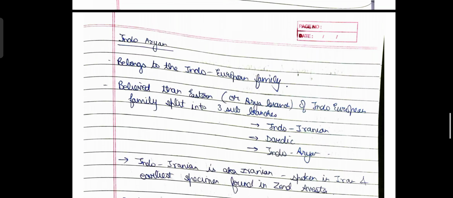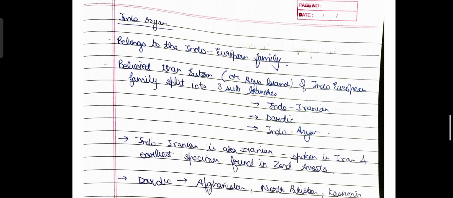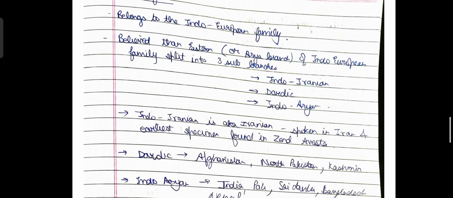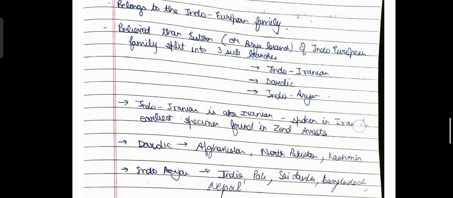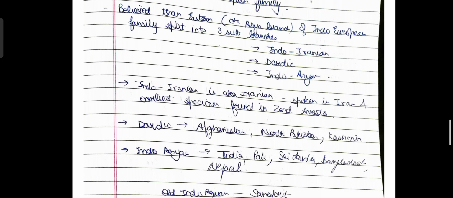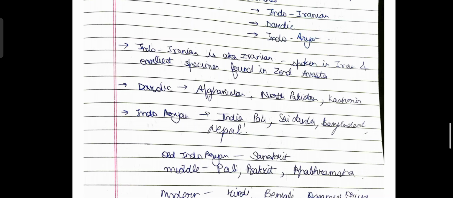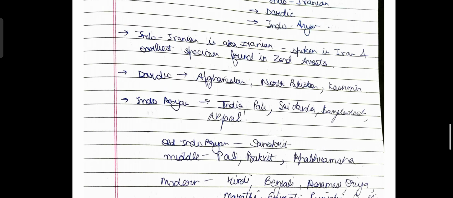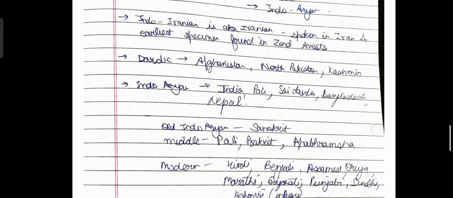Now, the fourth important group is Indo-Aryan, and it belongs to the Indo-European family. It is believed that the Eastern or the Arya branch of the Indo-European family split into three sub-branches, which consisted of Indo-Iranian, Dardic, and Indo-Aryan. Indo-Iranian is also known as Iranian because it is spoken in Iran, and we find the earliest evidence of this language in the Zend Avesta, which is a very important literary work. The second group is Dardic, which is spoken in regions of Afghanistan, North Pakistan, and Kashmir. And the third, that is Indo-Aryan, is spoken in India, Bangladesh, Nepal, Sri Lanka, and Pakistan.